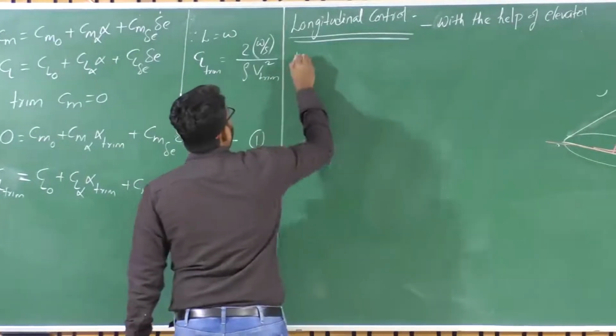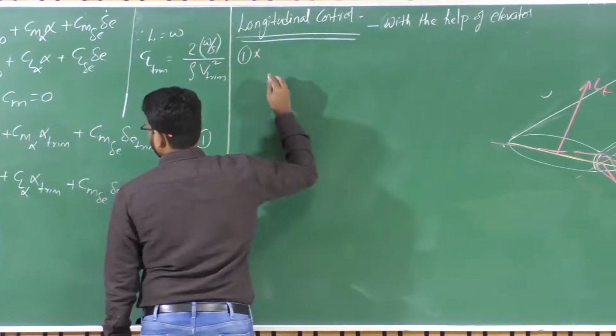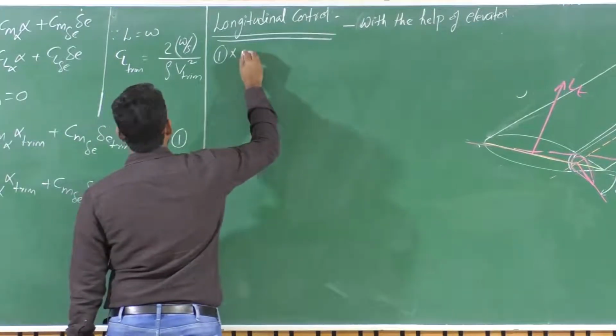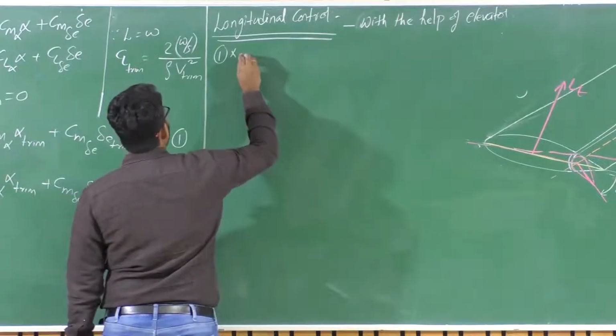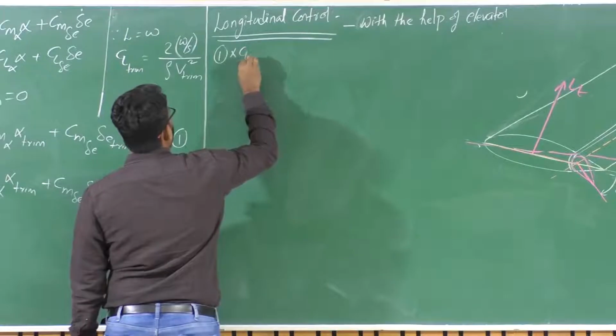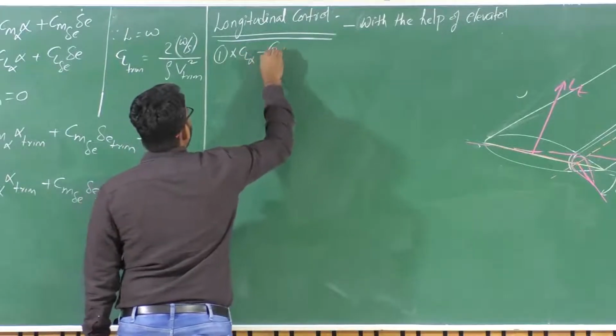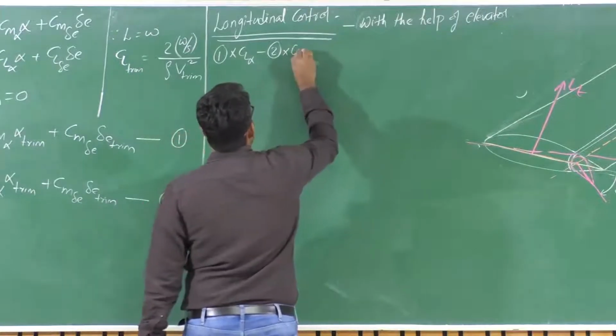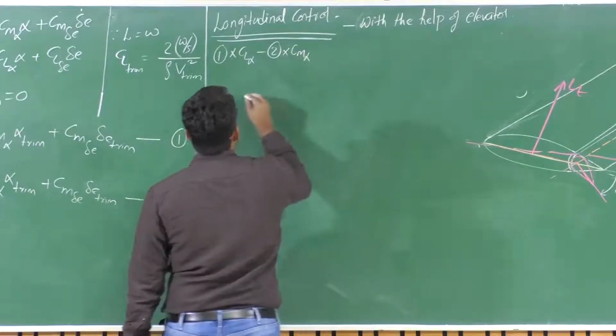So if I want to find out delta E trim in the first place, equation 1 multiplied by CL alpha minus equation 2 multiplied by Cm alpha.